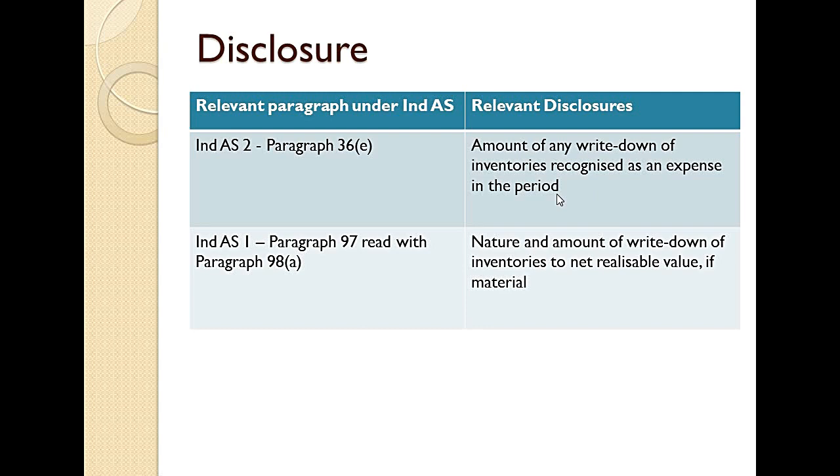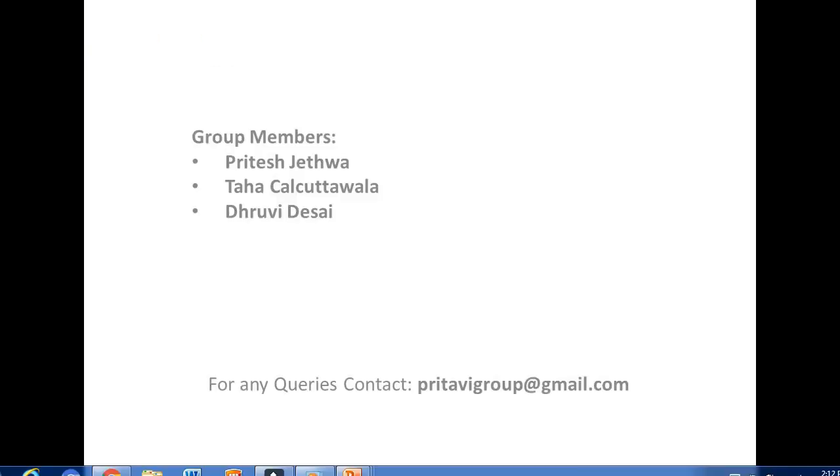That 25 will be recognized as an expense in that period. So I have to disclose that below the note to inventory, that during the year so much amount of inventories has been written down because of so and so reason. Also, Ind AS 1 says that the nature and amount of write down of inventories to NRV, if material, is to be disclosed. So friends, I hope you understood this video.